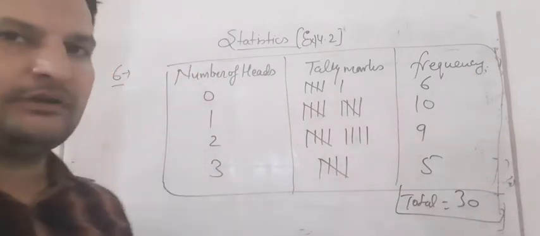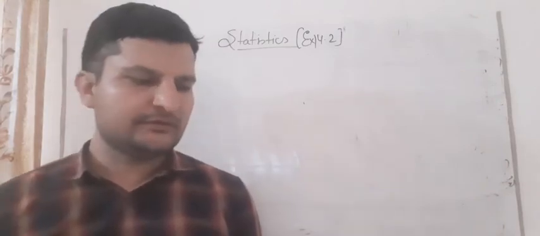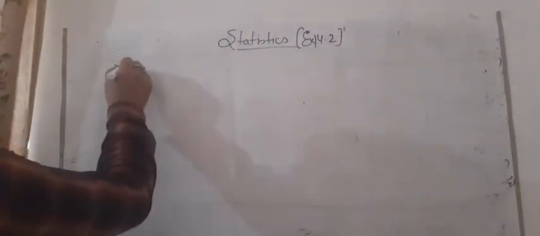Now pause the video and note it down. After this we will do the next question. Now students, we will start question number 7. Question number 7 is that the value of pi is given.